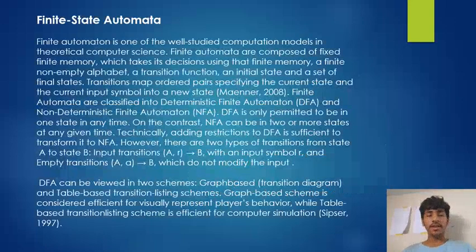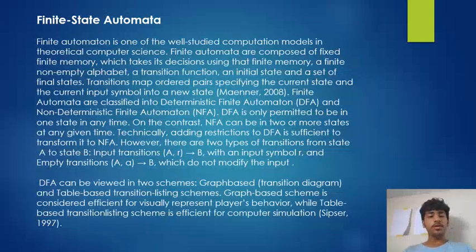Now we will talk about finite state automata. Finite automata is one of the well-studied computation models in theoretical computer science. Finite automata are composed of a fixed finite memory, which takes its decision using that finite memory, a finite non-empty alphabet, a transition function, an initial state, and a set of final states. Transitions map ordered pairs specifying the current state and the current input symbol into a new state. Finite automata are classified into deterministic finite automata and non-deterministic finite automata.